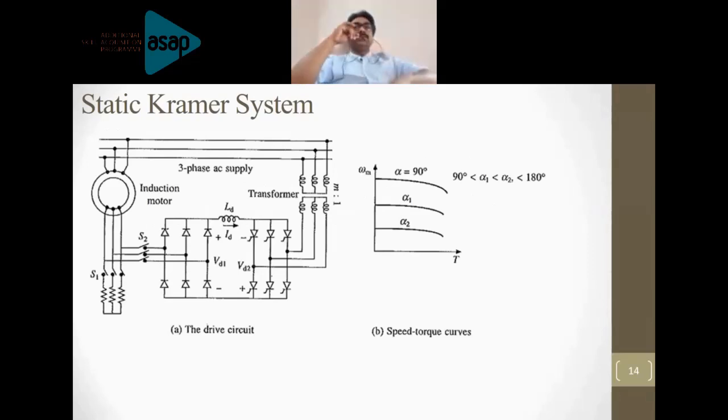So some advantages of the conventional Kramer drive are mentioned here. If the rotary converter is overexcited, it will take a leading current which compensates for the lagging current. This is the most important point to be understood from this. And obviously, you already have control over the other side, you are extracting the slip power, and you are also going to have the field control of the DC motor. Therefore the speed control range is very wide. Okay, next slide.